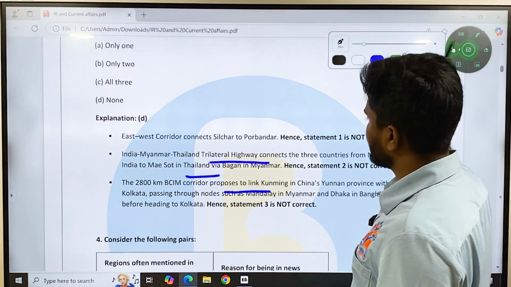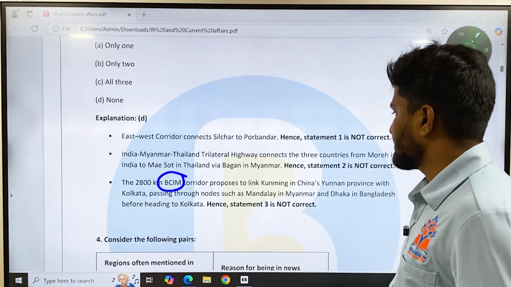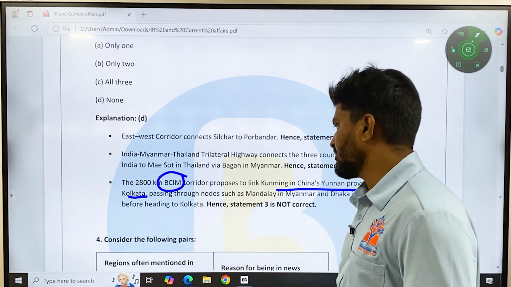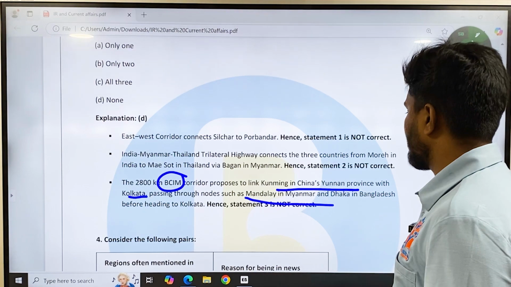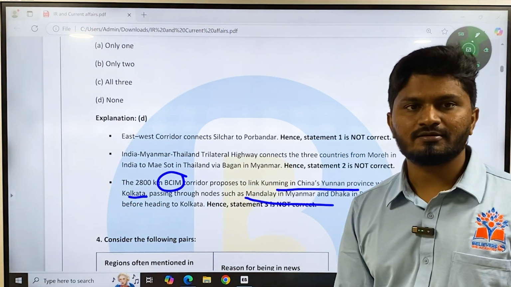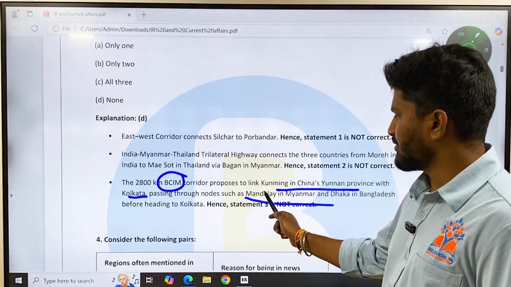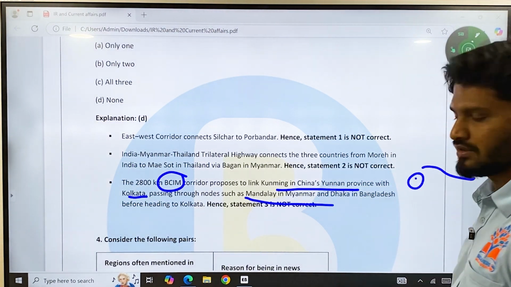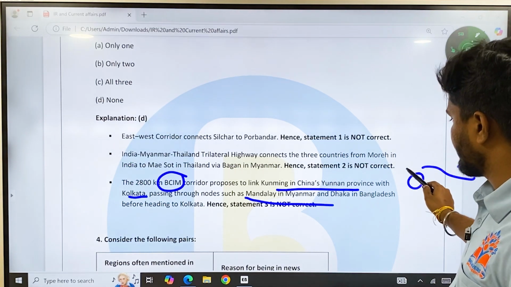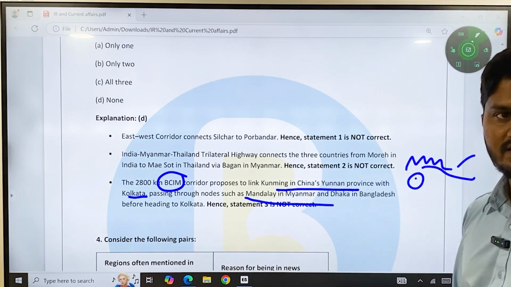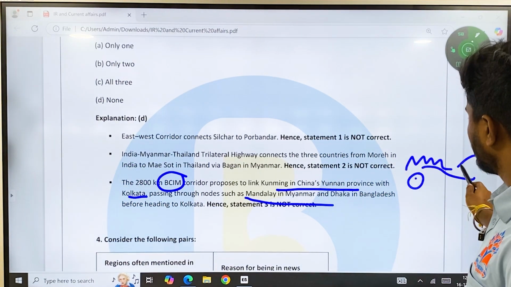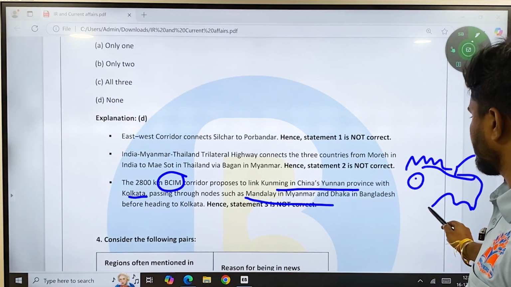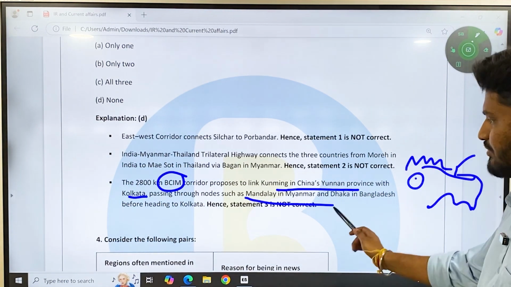And the 2,800 kilometer BCIM corridor is proposed to link Kunming in China with Kolkata. This is correct, with Kolkata, not UP. It passes through places such as Mandalay in Myanmar and Dhaka in Bangladesh before heading to Kolkata. So here this statement you could have guessed, because Kunming is in China and where is Varanasi? It is in Uttar Pradesh, and to connect Uttar Pradesh it has to pass through the Himalayas, so this becomes a longer route. But here, you could have gone through Myanmar, Bangladesh, and Kolkata. It is very nearby only. So this way you could have guessed this statement.